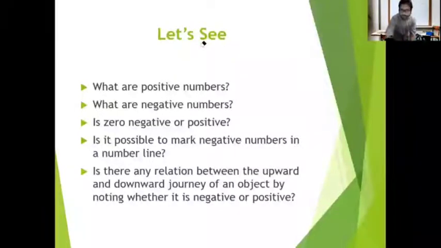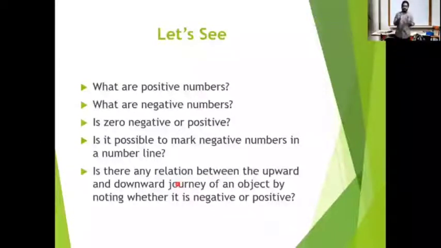Now the next point: is there any relation between the upward and the downward journey of an object by noting whether it is positive or negative? That's a question. We have solved this question in our previous class, right?